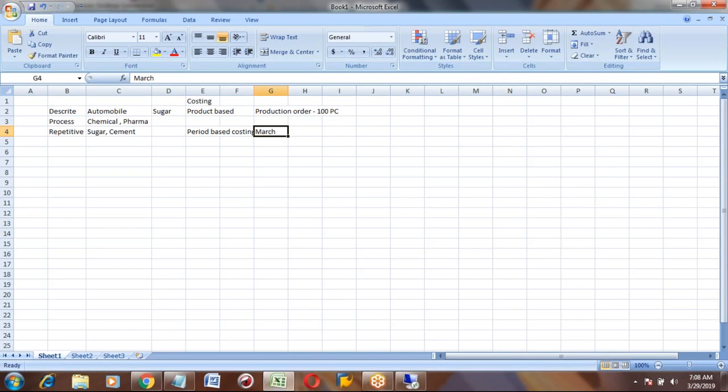So it will tell you in that month what is the cost of the total 1,000. It won't tell you order wise or product wise. It will tell you in this period what is that product cost. That's all.